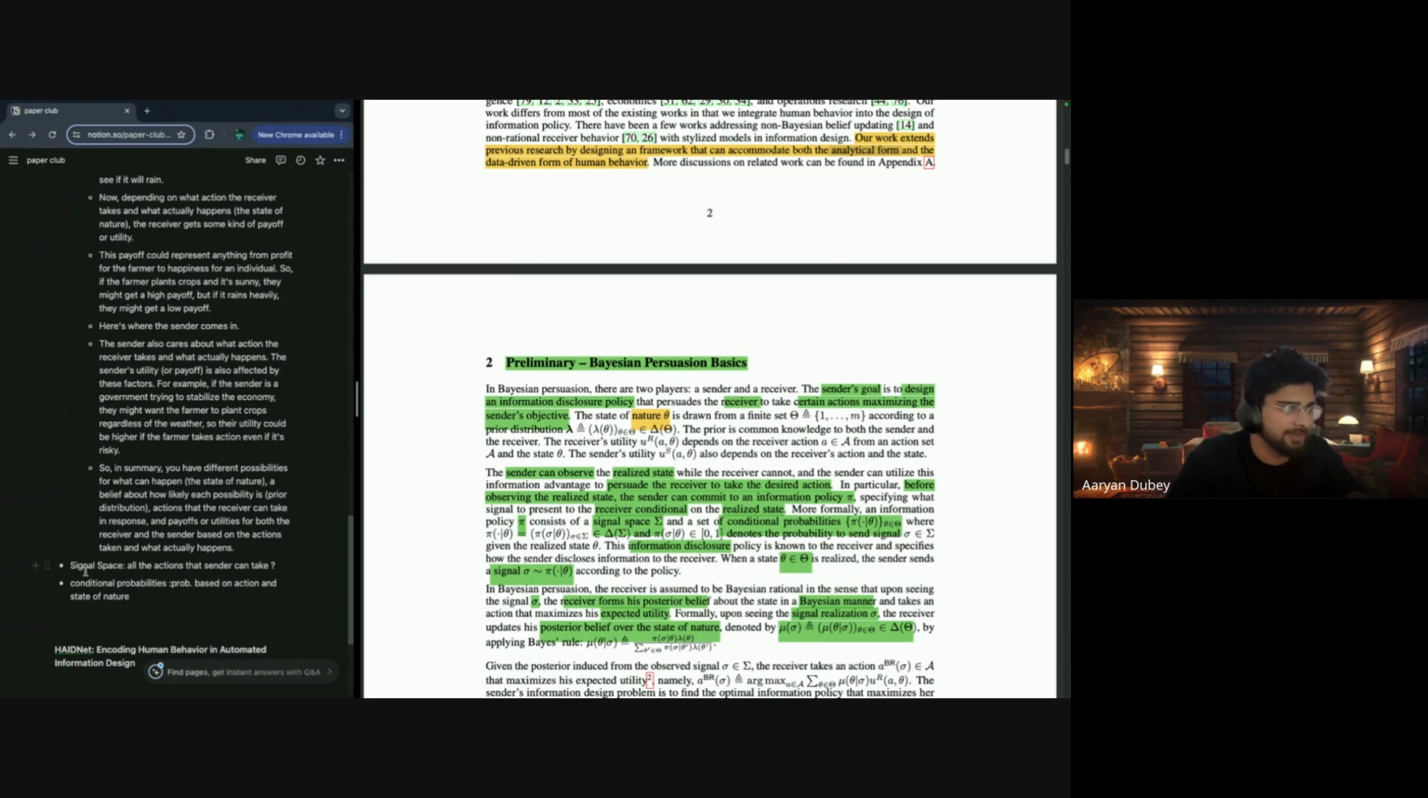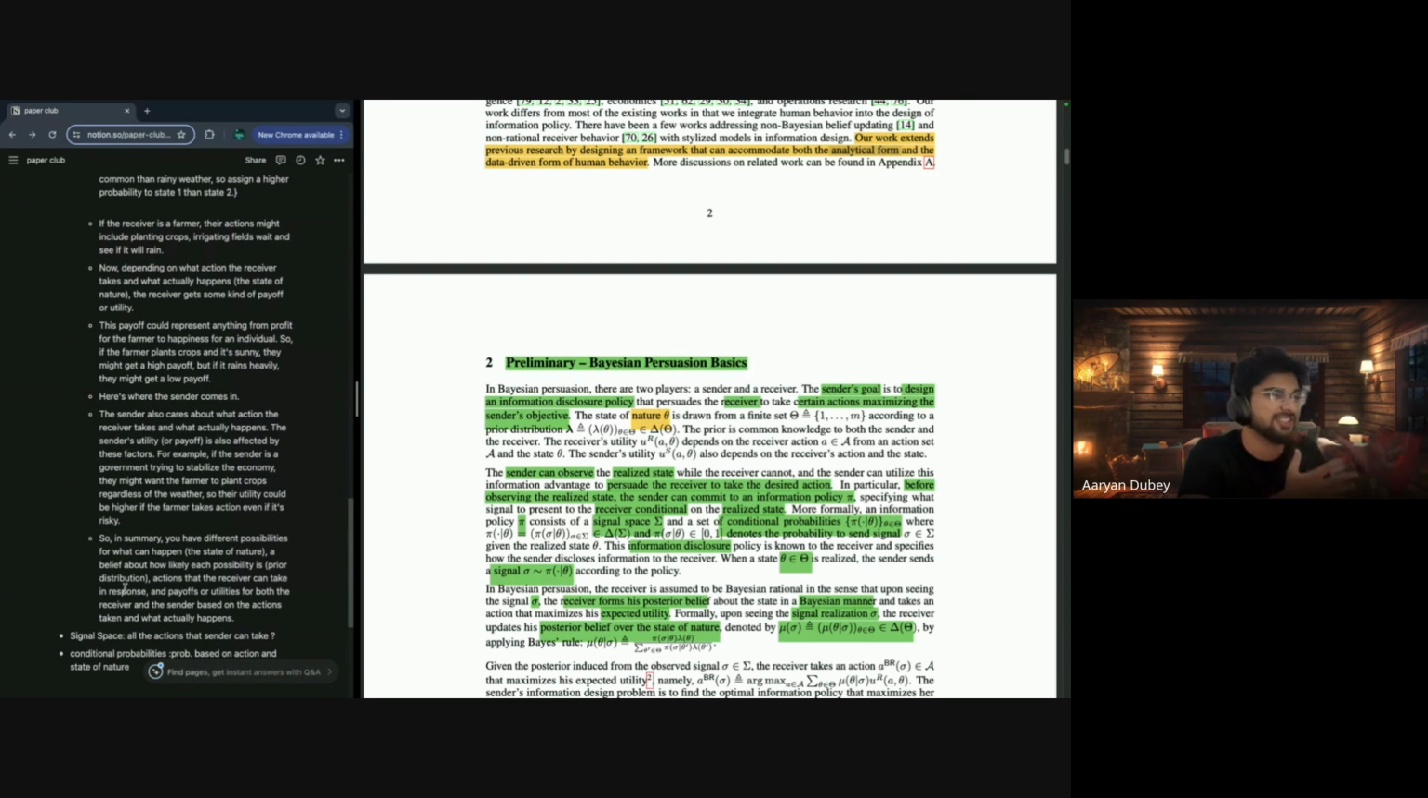So what is a signal space? As you see in the numerical, I'll explain it. Signal space is all the actions that a sender can take. Conditional probability is probability based on action and the state of nature. So generally, state of nature is, okay, it's sunny, and the action taken is plant the crop, right? So utility would be good. So that is a conditional probability. If it is sunny and farmers plant a crop, so that will be a probability of that. That's generally the basics of Bayesian persuasion, in theory terms.